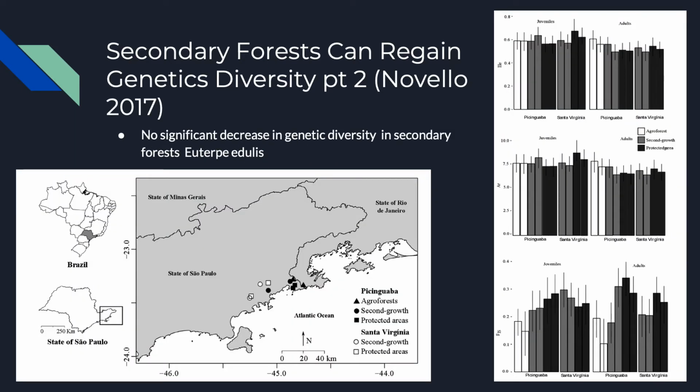In addition, a different research team looked at the diversity of Euterpe edulis in protected old growth forest, agroforest, and secondary forest. Agroforests are forests that have regrown from human care, and in this study, both agroforest and second growth forests had fruit that was harvested. Among the 6 sites, there was little significant difference in inbreeding, allelic richness, and expected heterozygosity. Thus, this further confirms the idea that trees of secondary forests are often resilient and regaining their genetic diversity. And in the graph, we can see the 3 sites in each of the 2 columns were the 2 tree species, and there was relatively few significant differences among all the metrics measured among all the species.